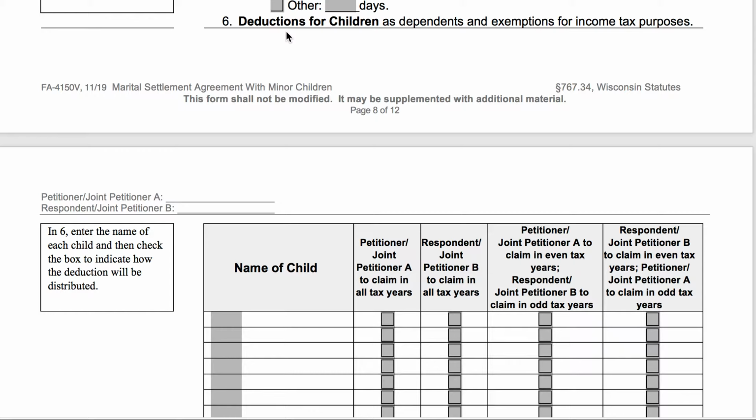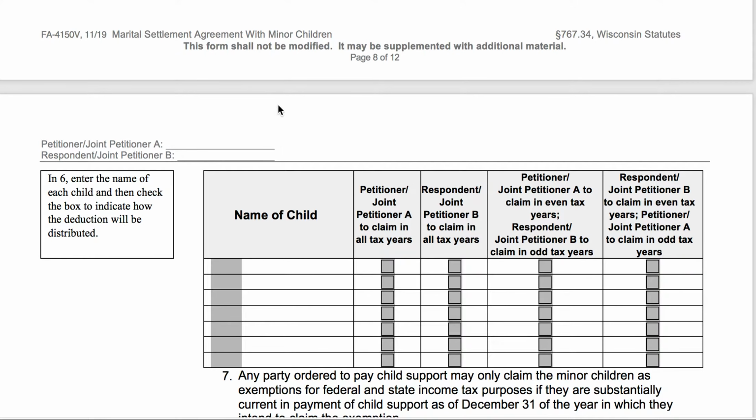All right, so in this section, you are going to put the child or children's names in this first line. So you guys will remember that John and Jane have two minor children, and you obviously don't need to include your adult children if no one's going to be claiming them as dependents. And then here you're just going to indicate who is going to claim the child or children as a dependent